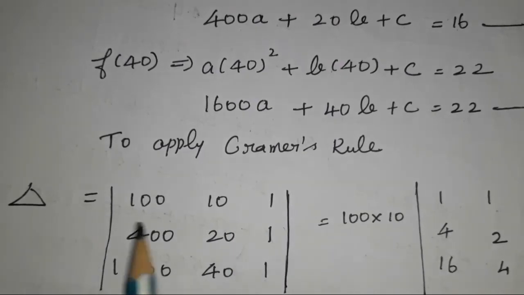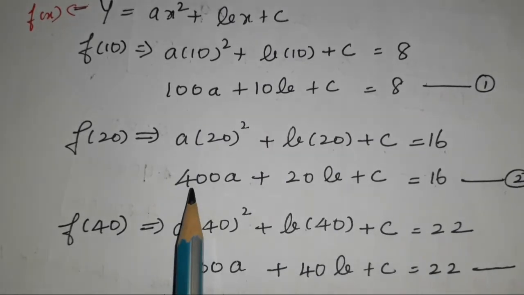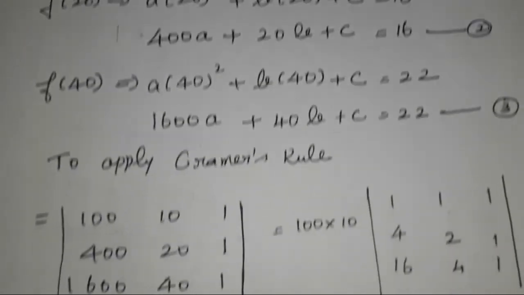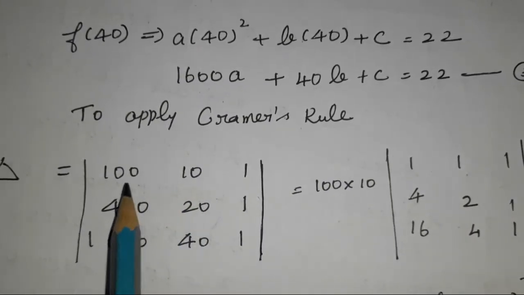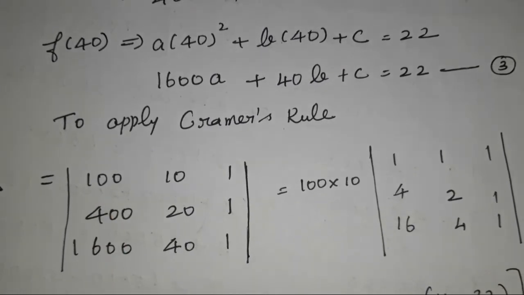First, find the delta. Delta is nothing but the coefficients of x, y, z: 100, 10, 1; 400, 20, 1; 1600, 40, 1. This is the delta value. So for easy calculation, take 100 common from column C1.